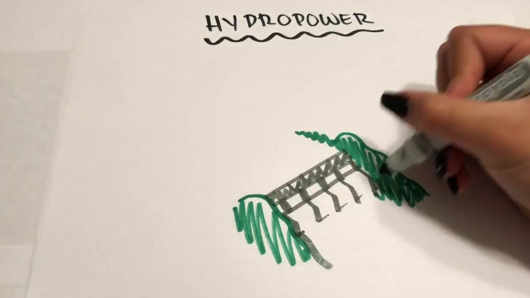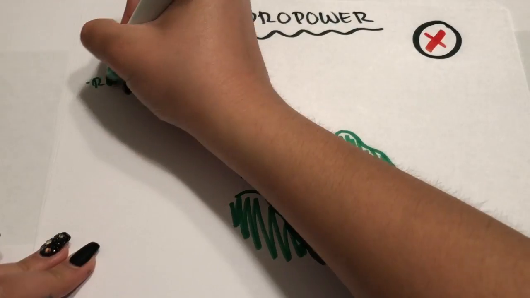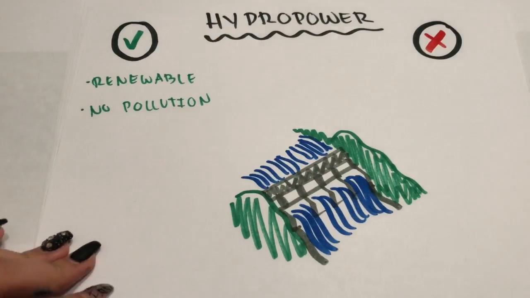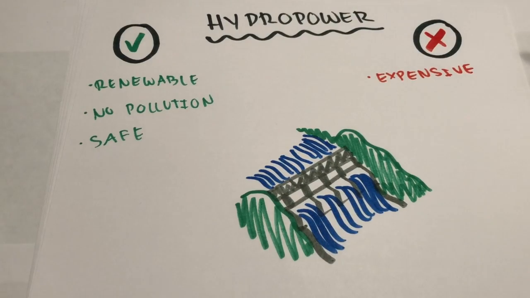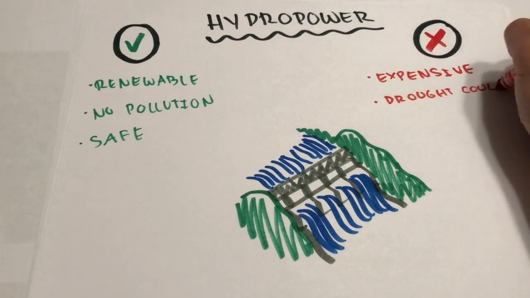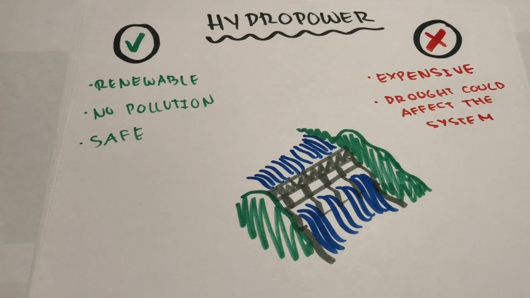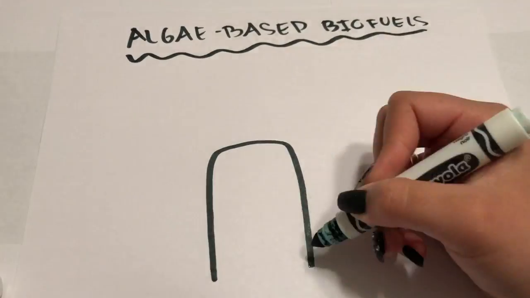Hydropower converts energy from flowing water into electricity. Some positives are that it is renewable, there's no pollution, and it is safe. Some cons are that it's expensive, drought could affect the system, and limited resources.